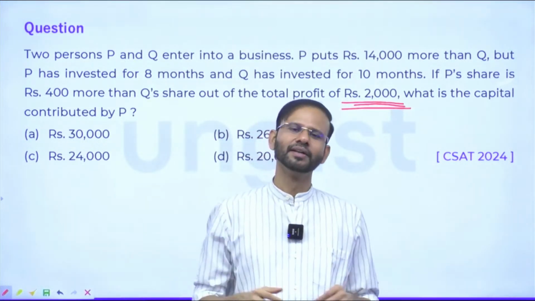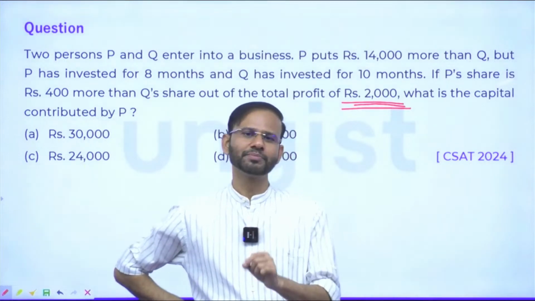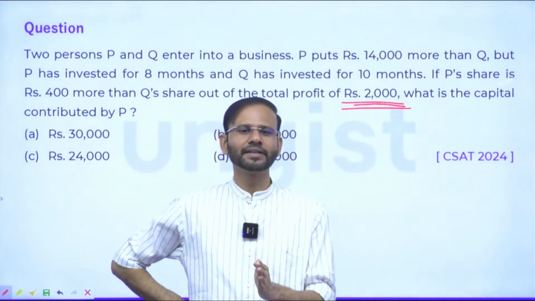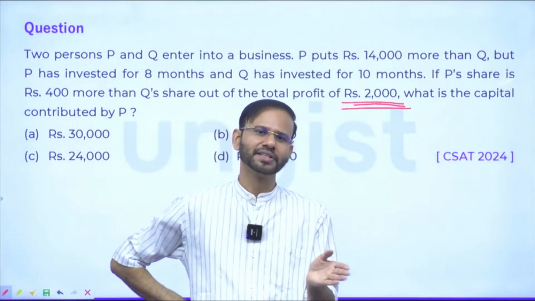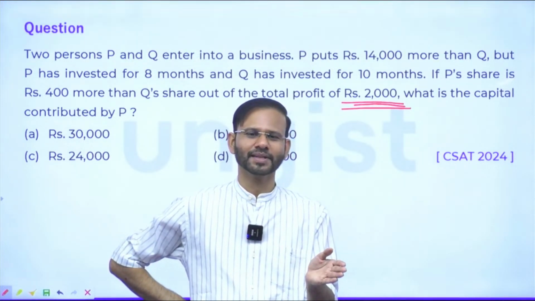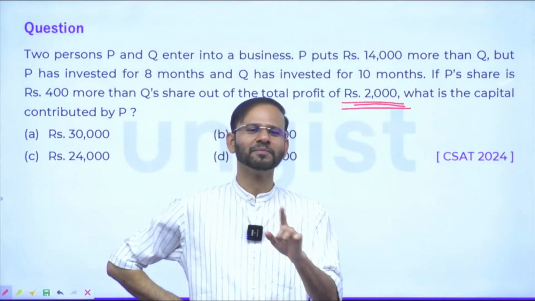If I need to divide 100 rupees between A and B such that A is getting 10 rupees more than B, then what are their shares?